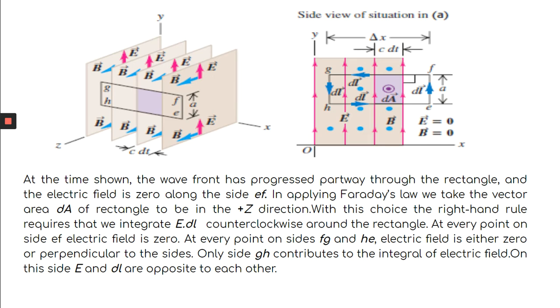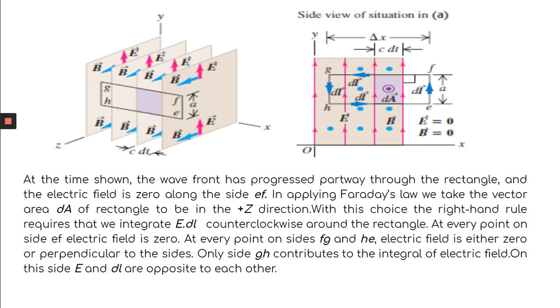It is minus E into A. Here also you can see only this path contributes. Along this path it is 0, along this path it is 0, and on this path E is 0. This is A, but E is 0, so only this one. Why is it A? Because you have taken this side as A. So now the E dot dl integration is minus E into A.